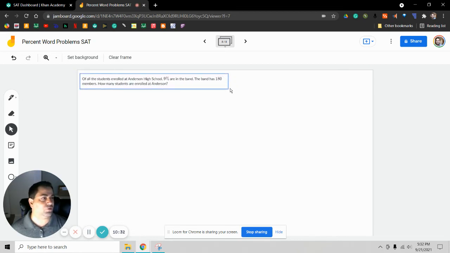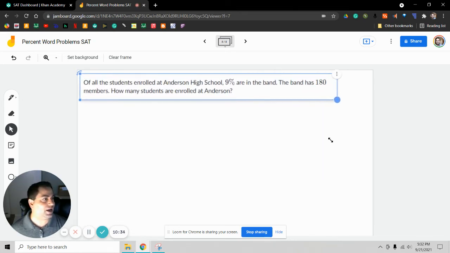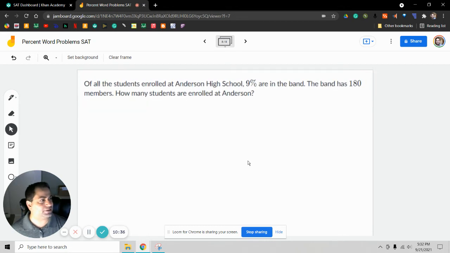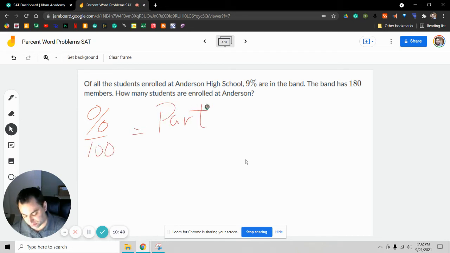Of all the students enrolled at Anderson High School, 9% are in the band. The band has 180 members. How many students are enrolled at Anderson? So we can see that we have a 9% here. We know it's percent over 100 equals part over whole. We know that the part is going to be the band. The whole is going to be the entire enrollment of Anderson.